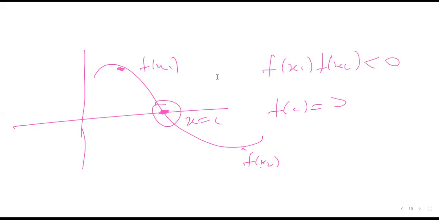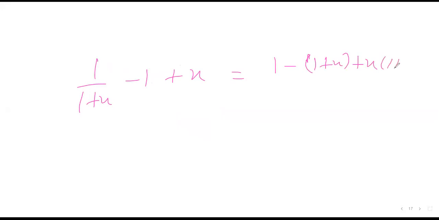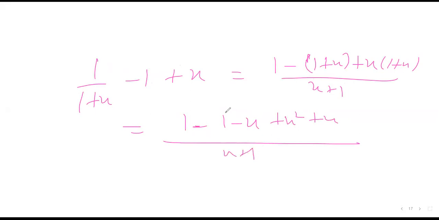How did you get the square term in the numerator of the derivative of f? Actually, it happened like this. We had 1 upon 1 plus x minus 1 plus x. You get 1 minus 1 plus x times 1 plus x upon x plus 1. Now solve it: 1 minus 1 minus x plus x square plus x upon x plus 1. 1 and minus 1 get cancelled. x and minus x get cancelled. You get x square upon 1 plus x.